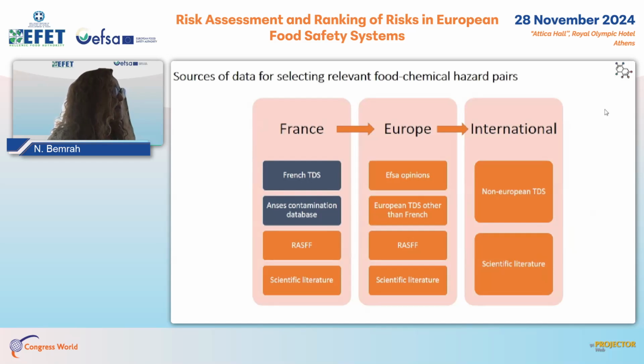If no French data were available, we searched for European data, including EFSA opinions, European total diet studies, the RASFF, or the EU literature data. And finally, if no French or European data were available, we looked at non-European total diet studies or international publications.